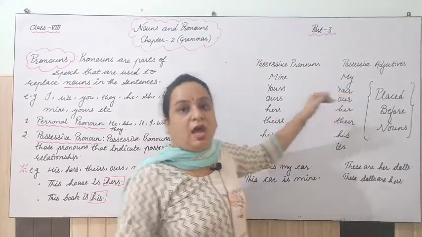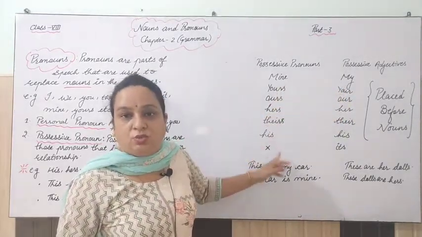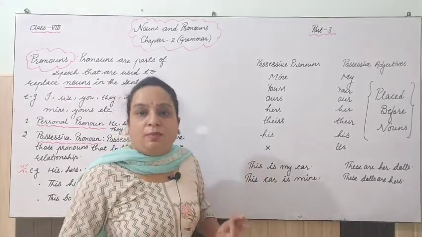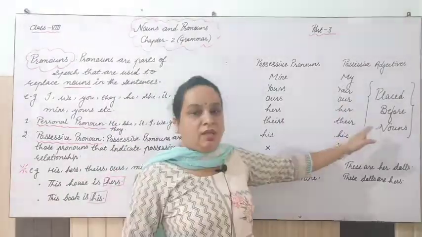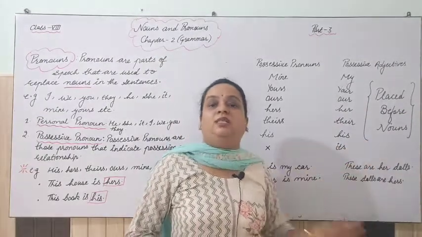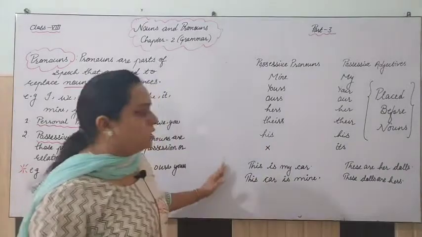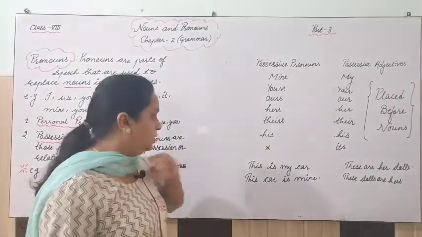Possessive adjective. And when a noun is not near to these words, then it will behave like a possessive pronoun. And when a noun is given, that is a possessive adjective. So that is the very basic difference. Let's understand with the help of some more examples.